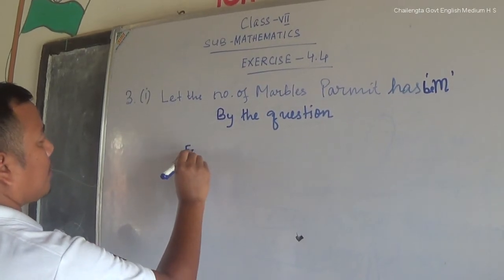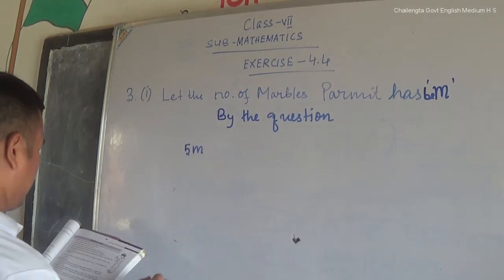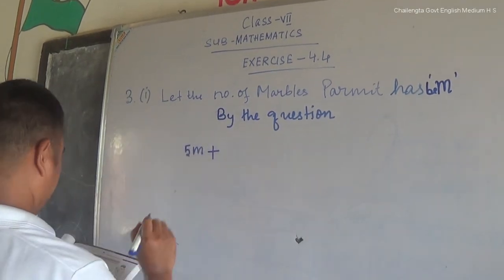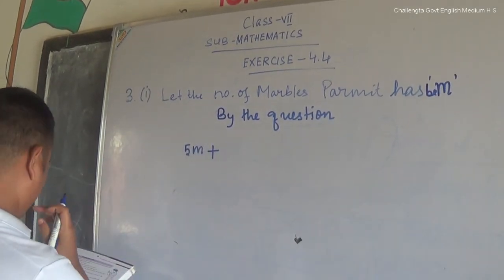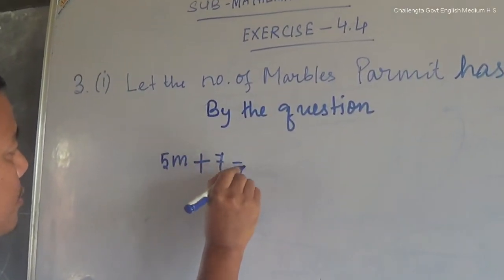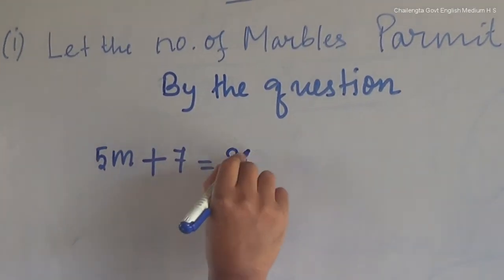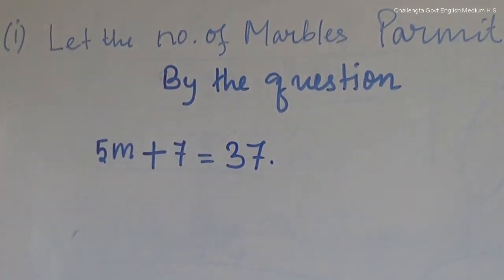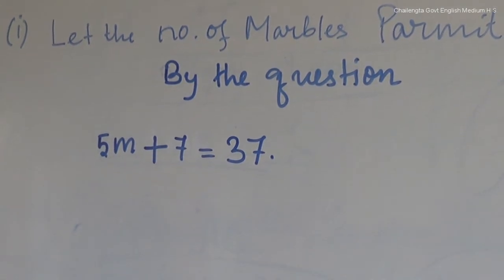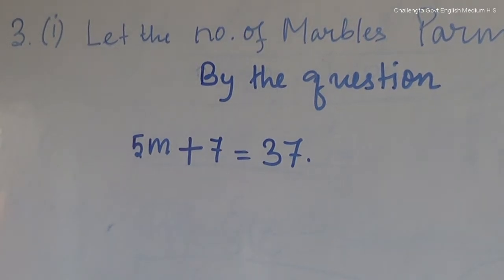5 times Parmit's marbles, plus, that is more than, 7 is equal to 37. Now the equation is ready. Now as it is a simple equation, let us find out.